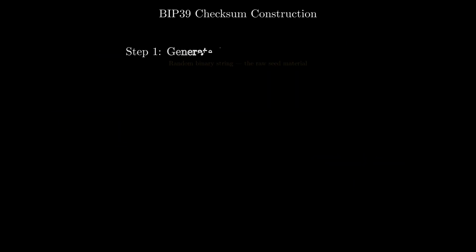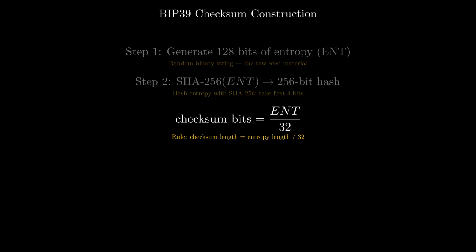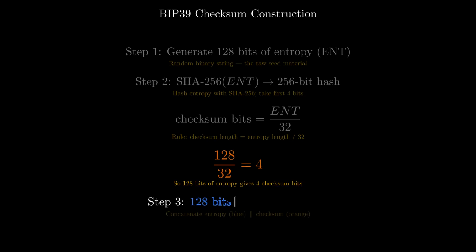Here's the recipe. Step 1. Generate 128 bits of entropy, a random binary string. Step 2. Hash that entropy with SHA-256, a standard cryptographic hash function that produces a 256-bit fingerprint. Take the first 4 bits of that hash. This is the checksum, a built-in error detector. The rule is the number of checksum bits equals the entropy length divided by 32, so 128 divided by 32 equals 4. Step 3, append those 4 checksum bits to the original 128, giving you 132 bits total.